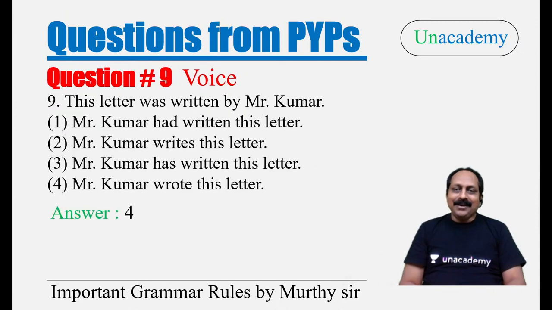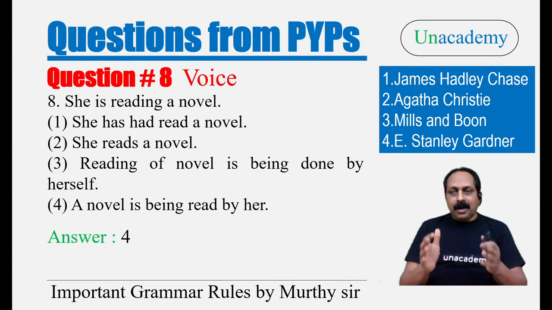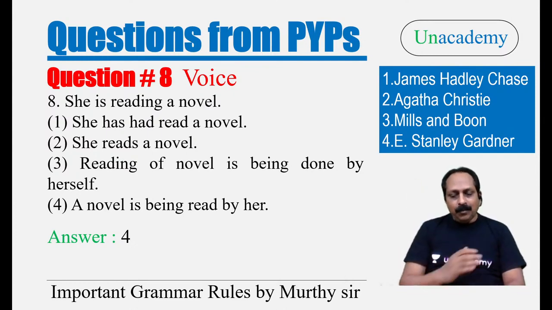Thank you very much. Now, someone wanted me to show, please have a look. James Hadley Chase. They're known as Chase books. Very popular when I was young. I would read quite often. Agatha Christie. If you like murder, suspense, thriller, she is the best. Her novels are very popular. Mills and Boone. You want the romantic touch, something related to romance.